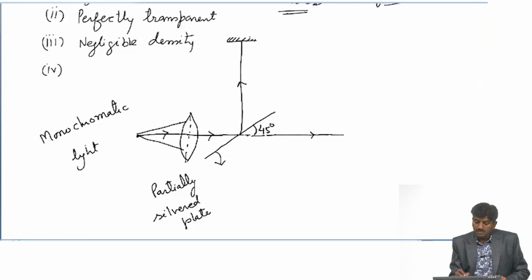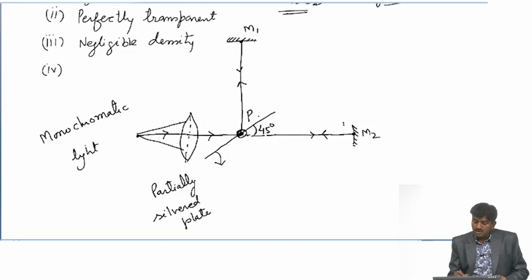This is mirror M1 and this is mirror M2, and as the light rays are incident on the mirrors, they reflect back, and after reflecting back they coincide at this point, we can consider P, and there will be a superposition of these two coherent waves.